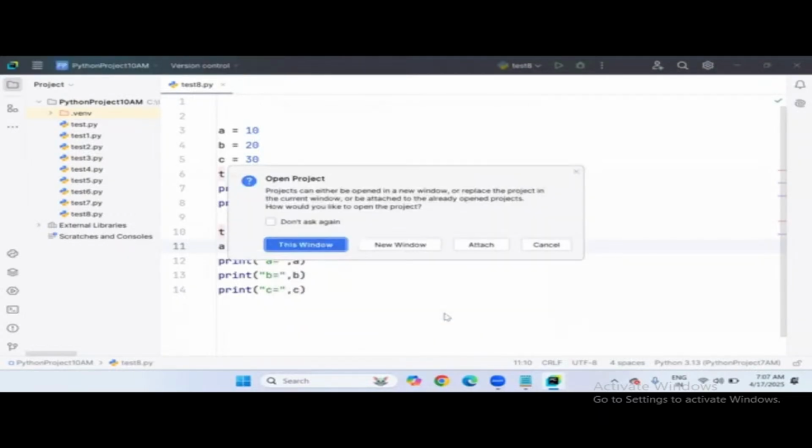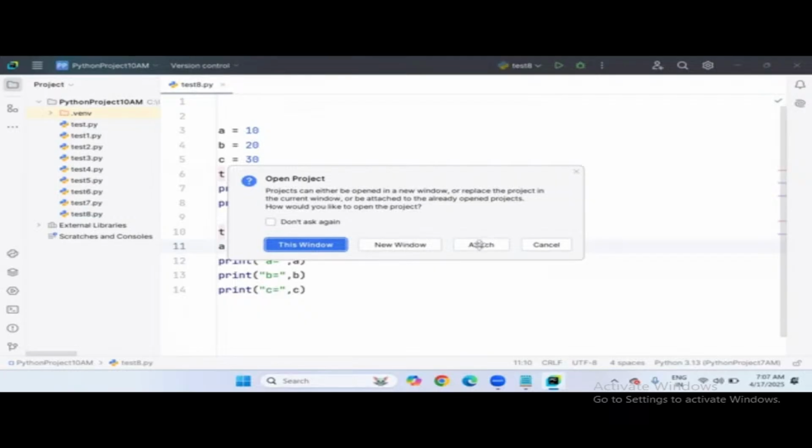Click on OK and it will ask where you need to open this project: this window, new window, attach, or cancel. If I click on this window, the project folder will be opened in this current window only. If I click on new window, a completely new window will be created and your project will be opened in that window.